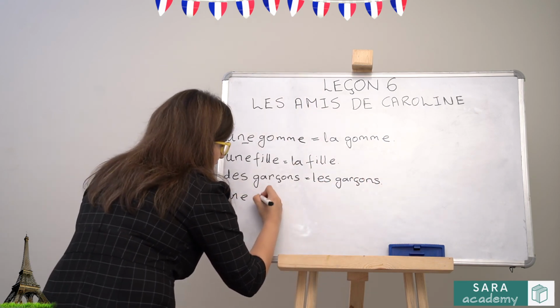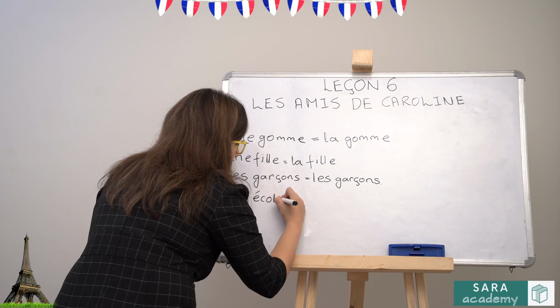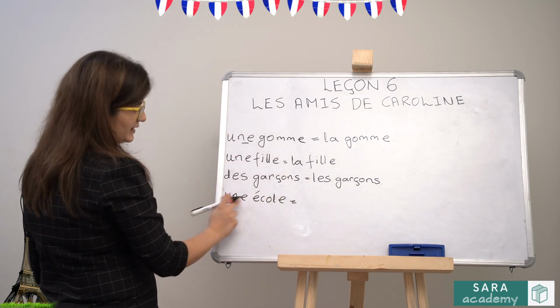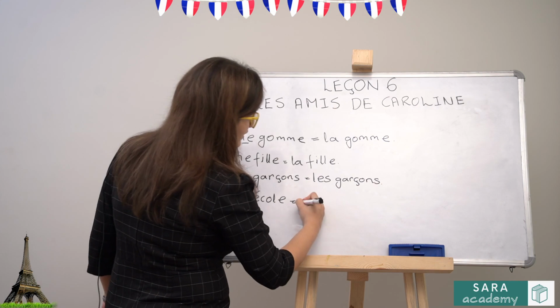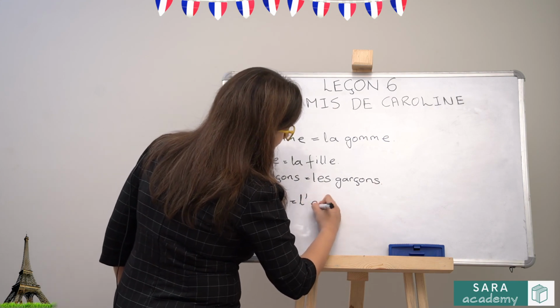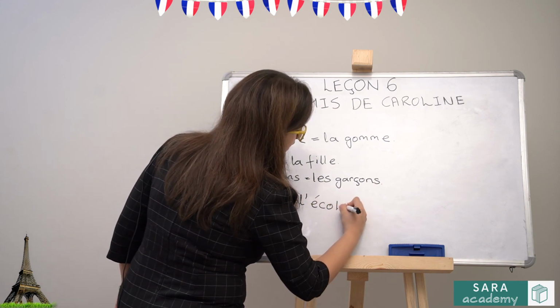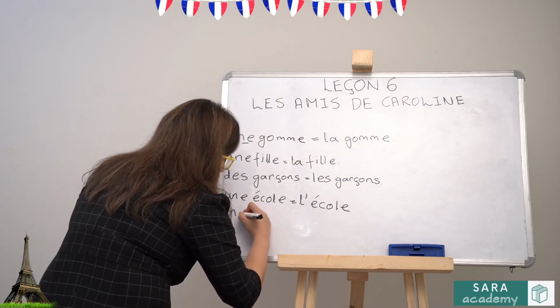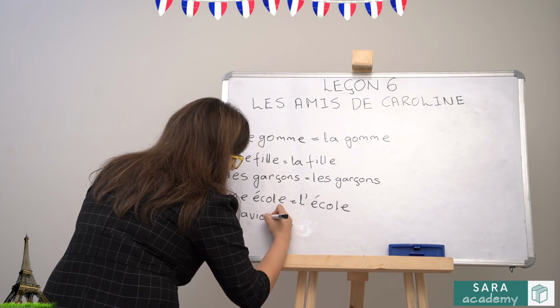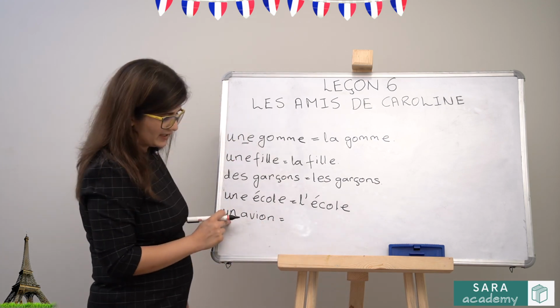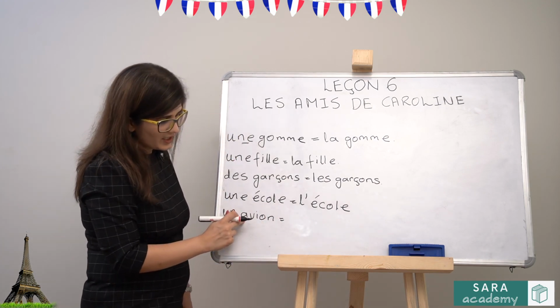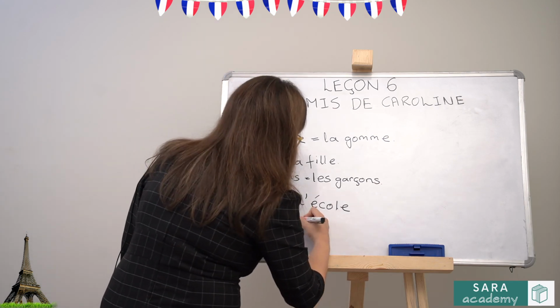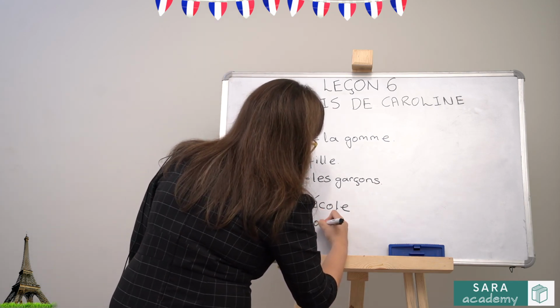Une école, for example. Now this is feminine, but this is starting with a vowel. So in this case it will be L apostrophe and then école. If it was avion, a plane, this is masculine singular, but this is starting with a vowel. So this will become like this.